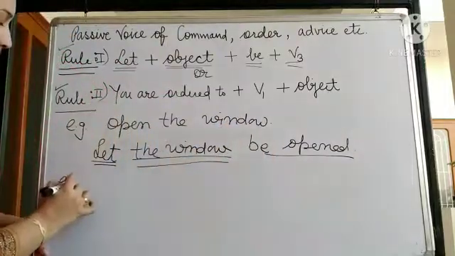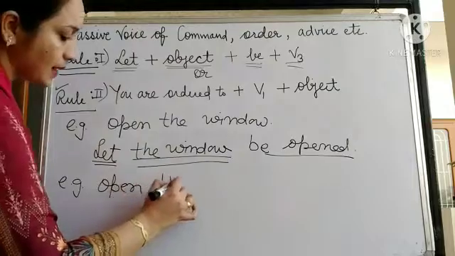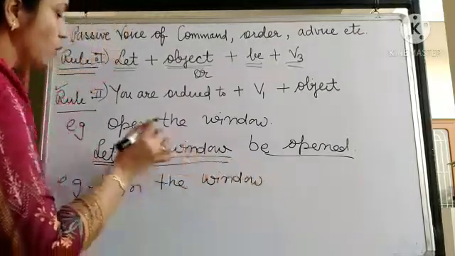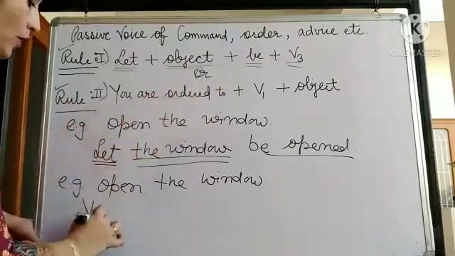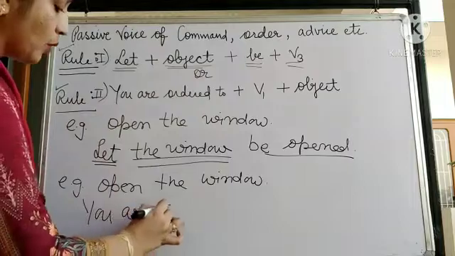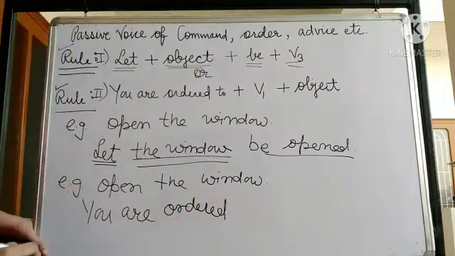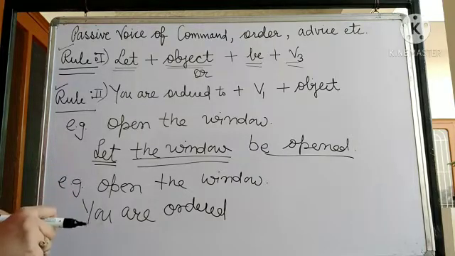So the same sentence can be done in another way. I have taken the same sentence, open the window. So you can use the second rule also. First of all you have to write down you are ordered. It can be advice, it can be suggestion, it can be request. It depends on the kind of imperative sentence that is given.